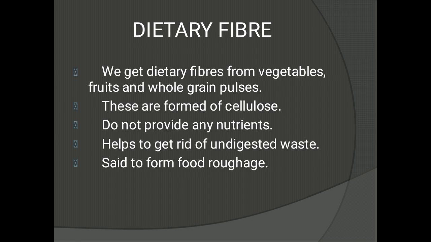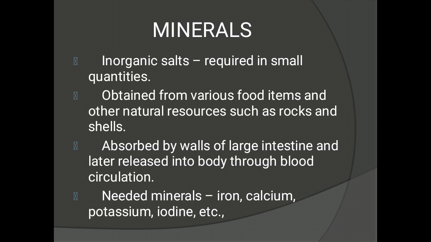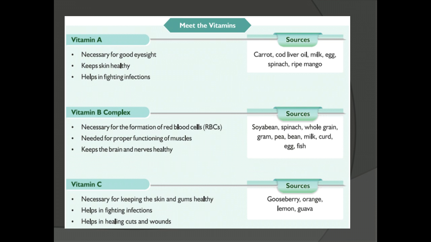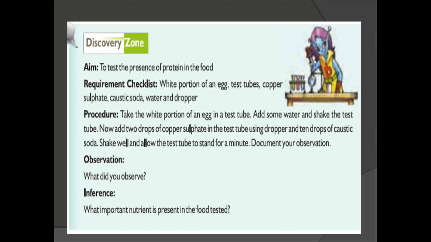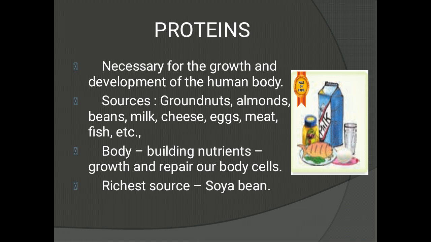Okay, children. In this class, we saw about proteins, vitamins and minerals, right? Protein is necessary for growth and development of the human body, and it is a body building nutrient since it helps for growth and repair of body cells. The sources of food are groundnuts, almonds, beans, milk, cheese, eggs, meat, etc.